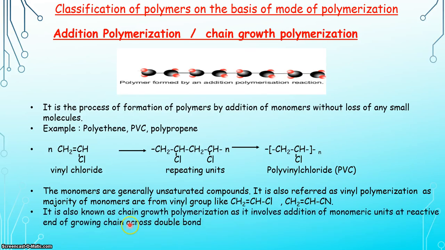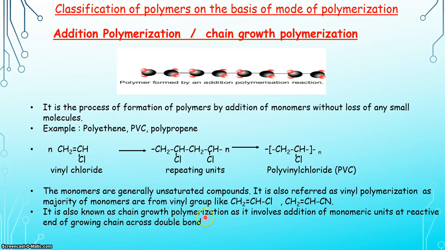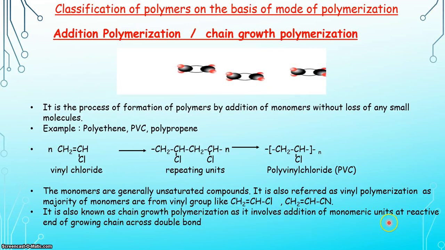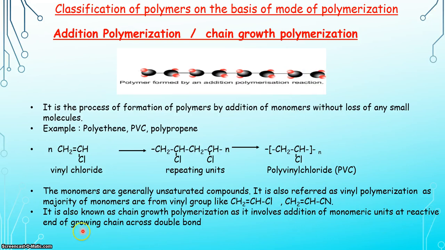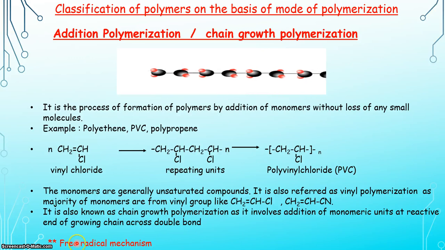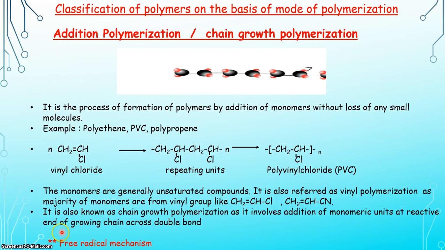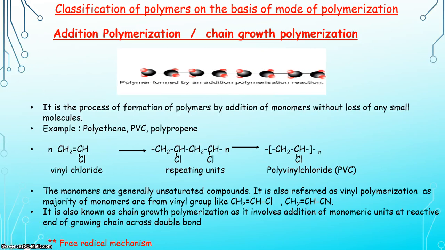This addition polymerization is also known as chain growth polymerization because it involves addition of monomeric units at a reactive end of the growing chain across the double bond. This addition polymerization takes place by free radical mechanism that we will discuss at the end of this classification.